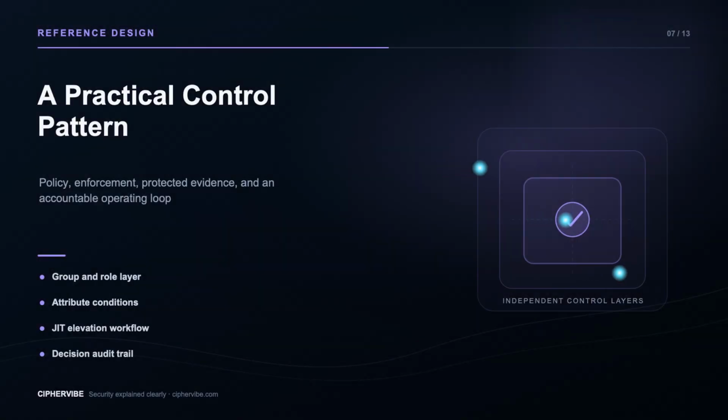Use this reference pattern. Begin with an explicit policy that describes the permitted outcome. Enforce that policy at the closest reliable control point. Route decision and activity evidence to protected storage. Then give an accountable team a tested path to review exceptions, correct drift, and respond to violations. A strong authorization design combines role grants for routine work, attributes for dynamic scoping, hard boundaries for non-negotiable risk, and just-in-time elevation for exceptional privilege.